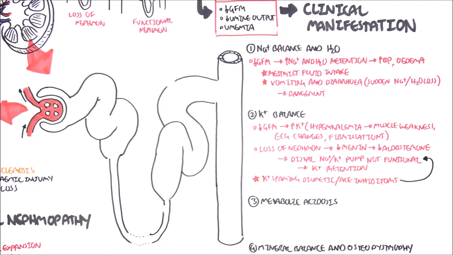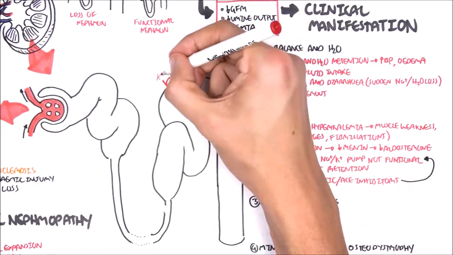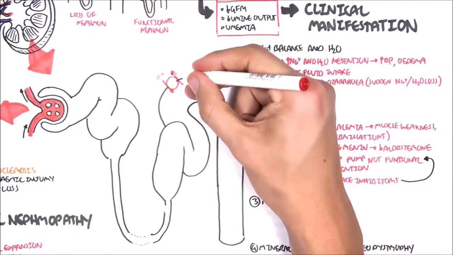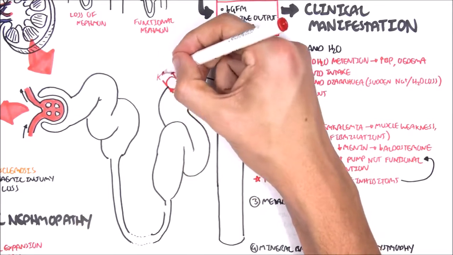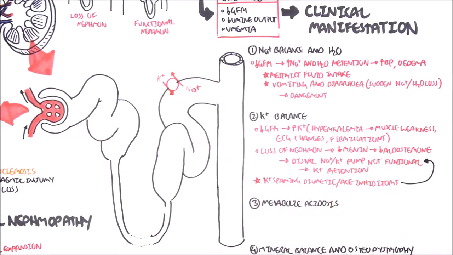Therefore, using potassium-sparing diuretics and ACE inhibitors can further aggravate the problem because you're promoting more potassium retention. And remember, if I draw it in this nephron, the sodium-potassium ATPase is at the distal part of the nephron and is responsible for the exchange between sodium and potassium. So if aldosterone is not being produced, this transporter does not work, and so we are retaining potassium.